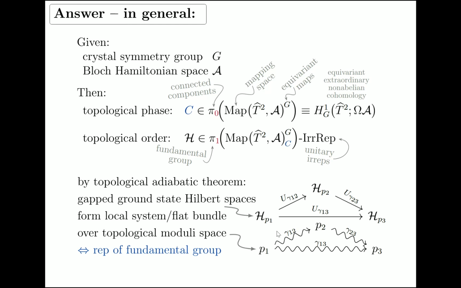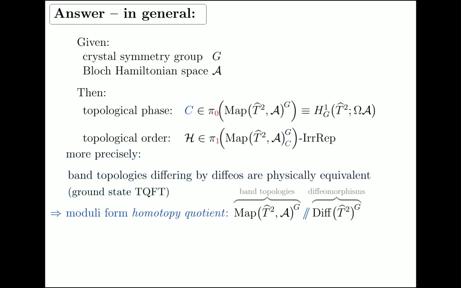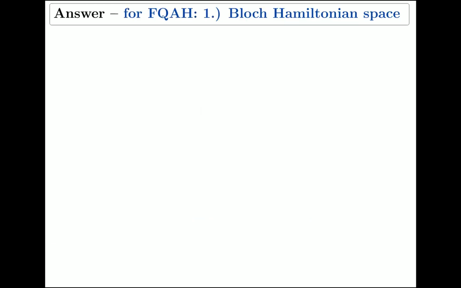But it also means, this is a standard mathematical fact, an ancient fact, that we're equivalently looking at representations of the fundamental group. In each connected component, you can just restrict attention to paths that go in a loop. This is how this pi1 comes about. So this is why topological order, by the general properties of what topological order actually means, is controlled by pi1 of the band topology space. More precisely, configurations that differ only by diffeomorphism are physically equivalent, so we should divide out by diffeomorphisms, and there's an action of the mapping class group on the result. But I'll skip over this for time reasons.